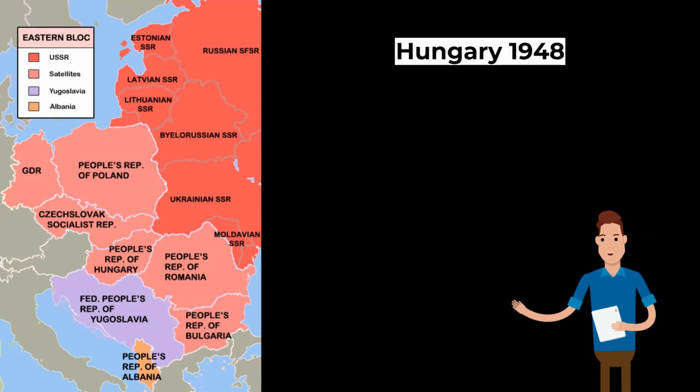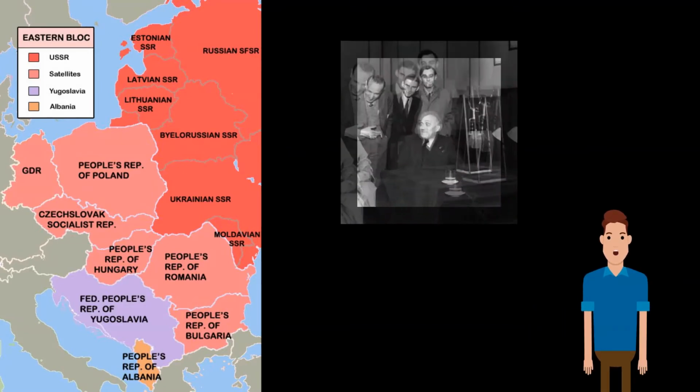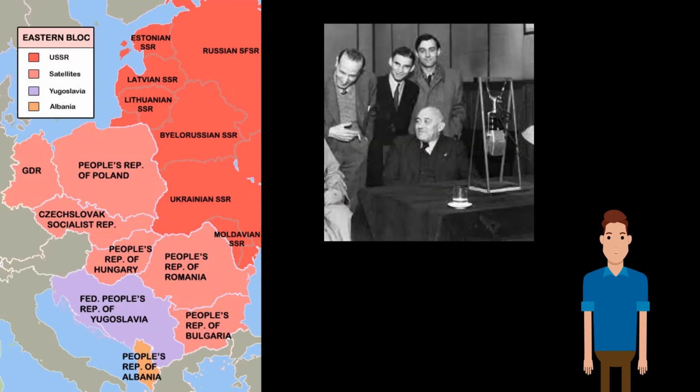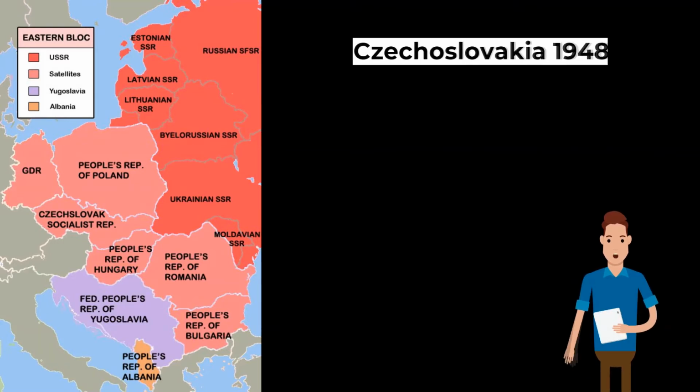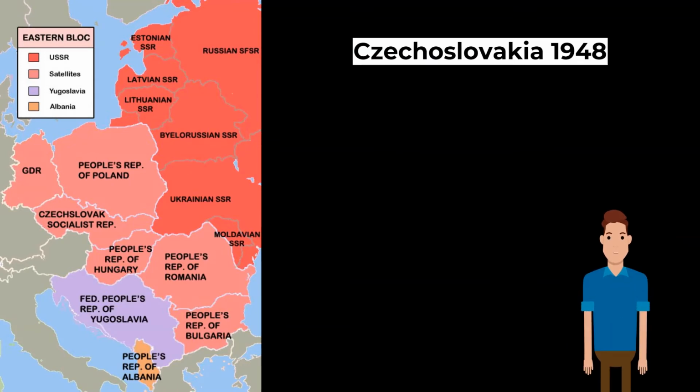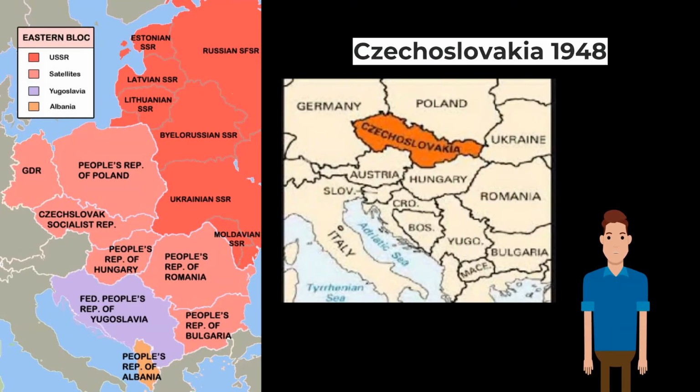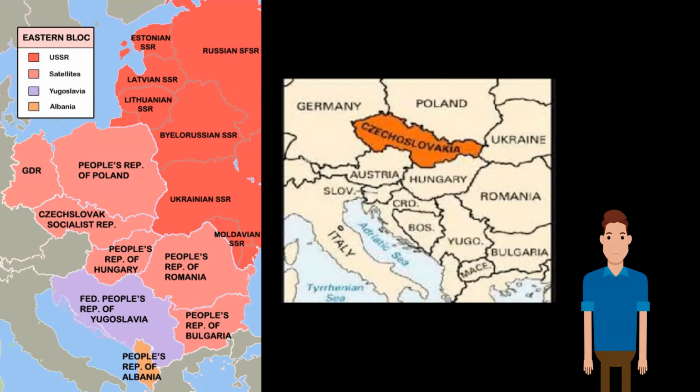Hungary, 1948. Although non-communists won the 1945 election, a communist politician, Rakosi, took control of the secret police and used it to arrest and execute his political opponents. By 1948, the Communist Party was in complete control of the country. Czechoslovakia, 1948. Czechoslovakia was the last country in Eastern Europe to fully fall to communism in 1948. At elections that year, only communists were allowed to stand, and a communist government was duly elected.